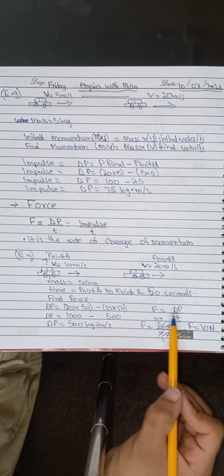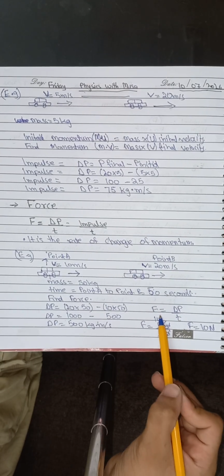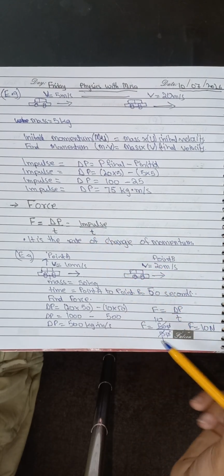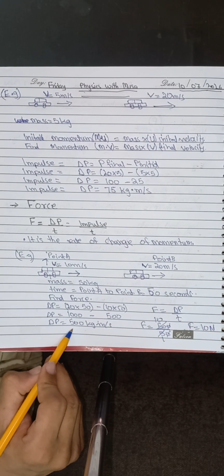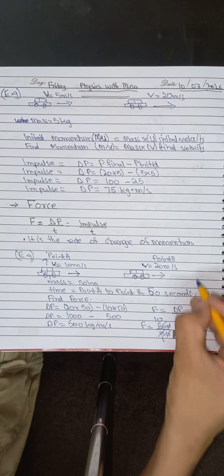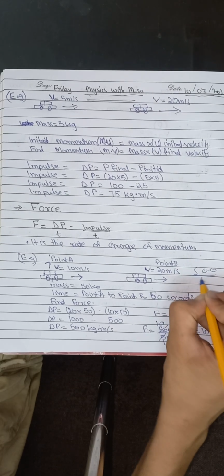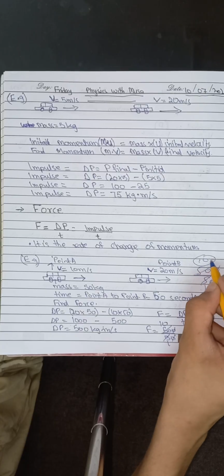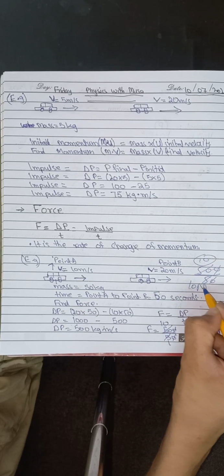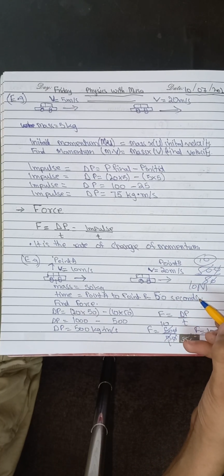So force is equal to delta P over T. Here is the formula written. Force is equal to delta P. What was delta P? Delta P was 500 kg meter per second and time was 50 seconds. We will divide 500 over 50, which gives us 10 newtons. The force applied is 10 newtons.